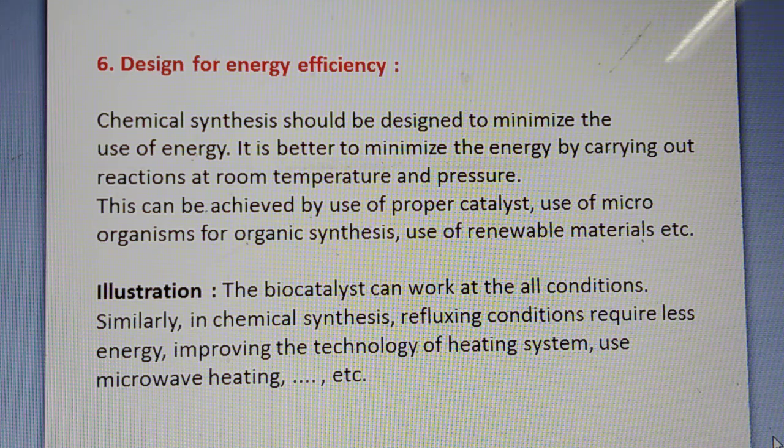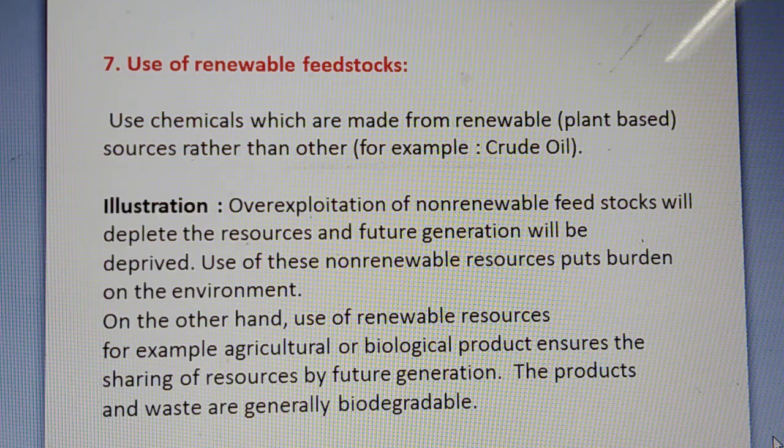So, we have to design such sources so that less energy will be required. Then, use of renewable feedstocks or renewable sources. Use the chemicals which are made from renewable, that is plant-based or environmental sources, rather than others. Over-exploitation of non-renewable feedstocks will deplete the resources and future generations will be deprived.